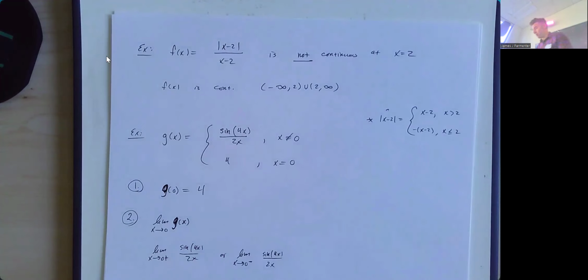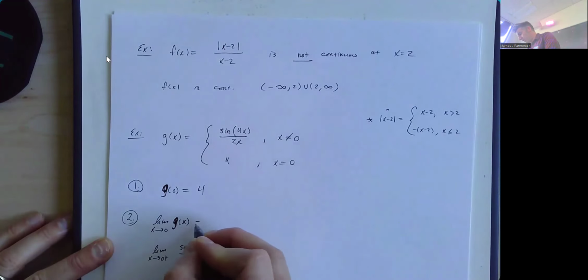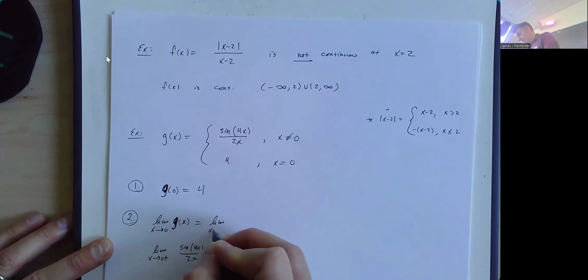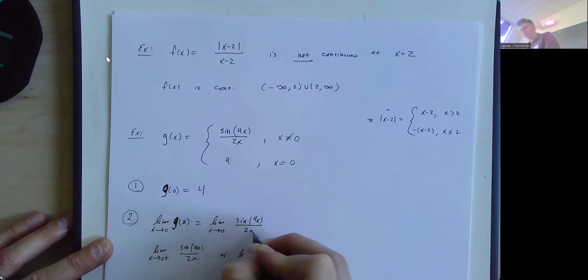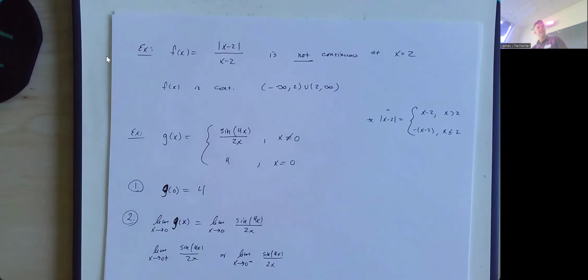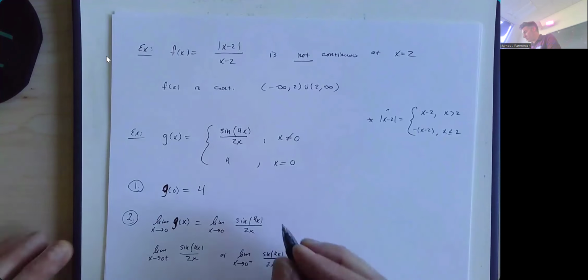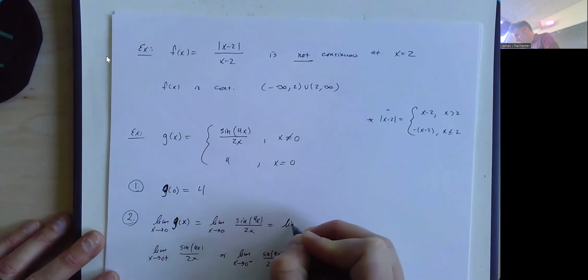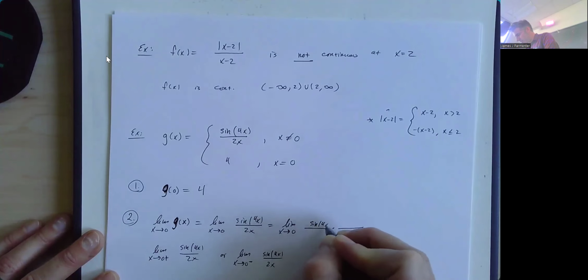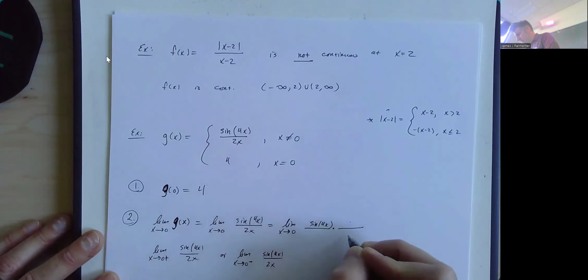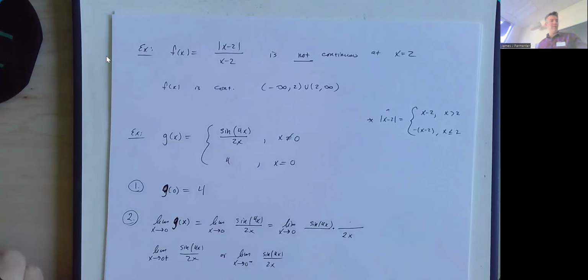So this I would just write as the limit as x approaches 0 of sine of 4x over 2x. And then we have to remember how to evaluate this kind of limit. So I like using what I have called the wish method. I'm going to write this as the limit as x approaches 0 of sine of 4x over blank times blank over 2x. And then I'm going to fill in what I wish I had.